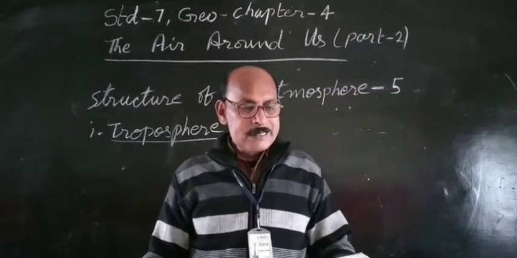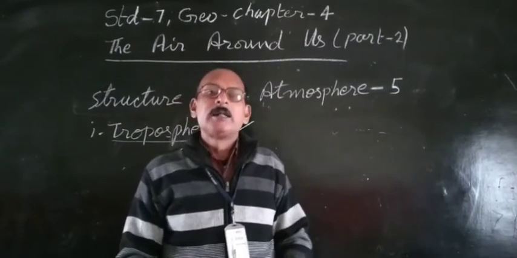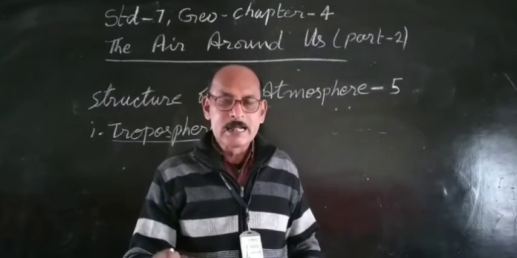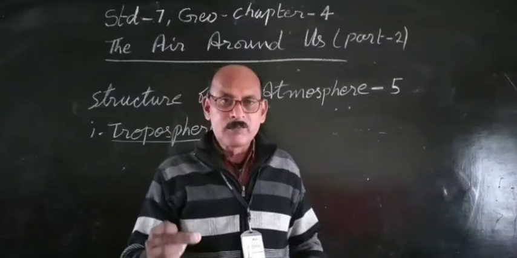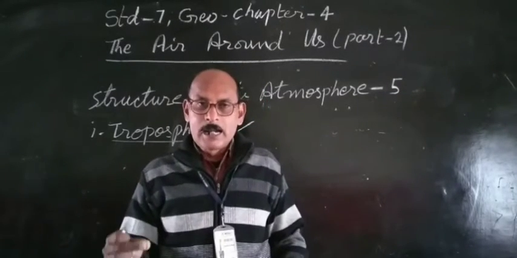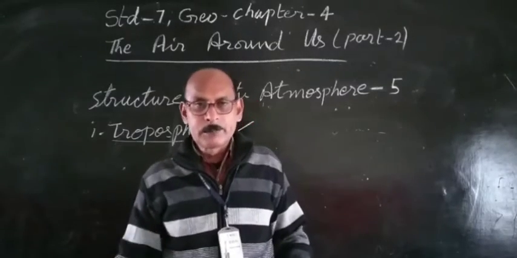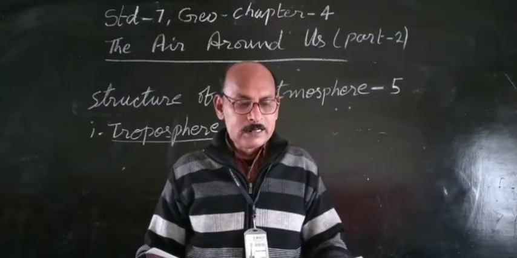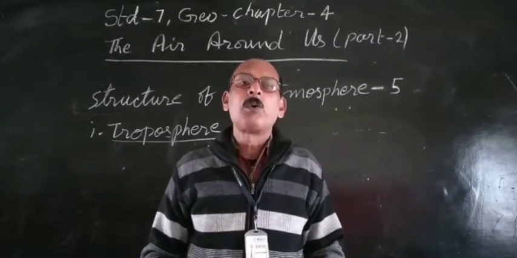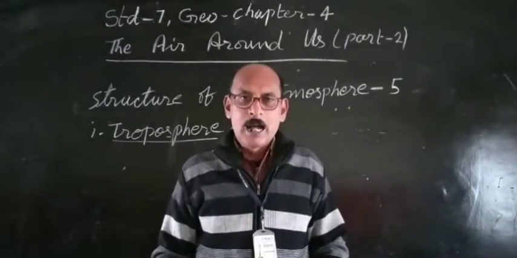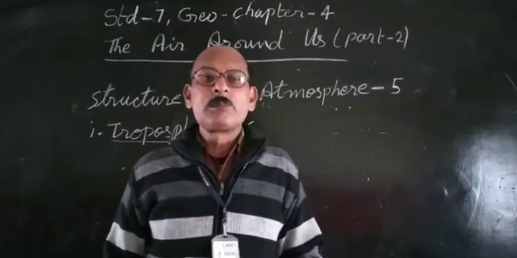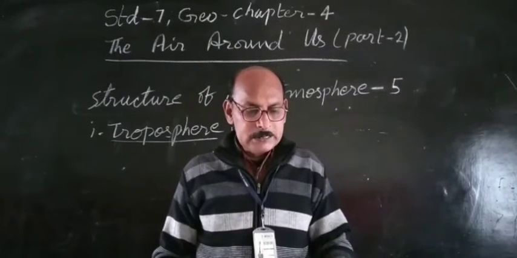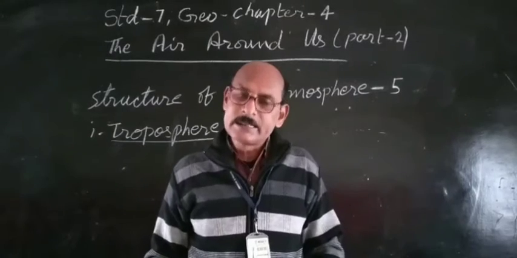Also, temperature decreases. You must know that the air in which we live has a temperature. This temperature varies from place to place. At the equator and at the pole, there are different types of temperature. Temperature decreases with altitude at the rate of 1 degree Celsius after every 165 meters. Water vapor and dust particles are present in this layer.